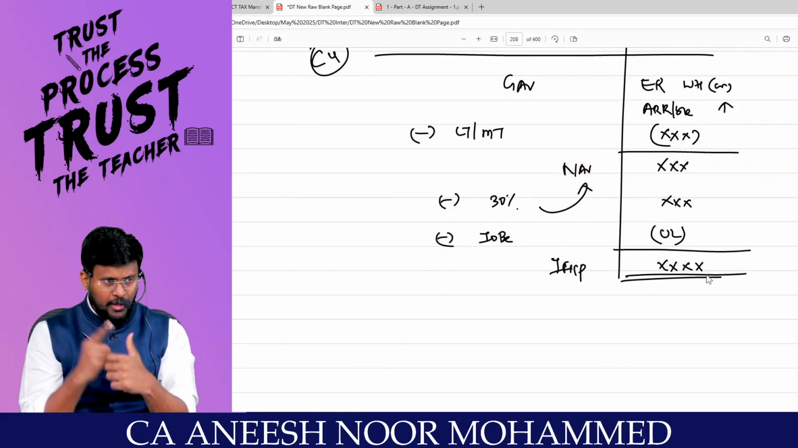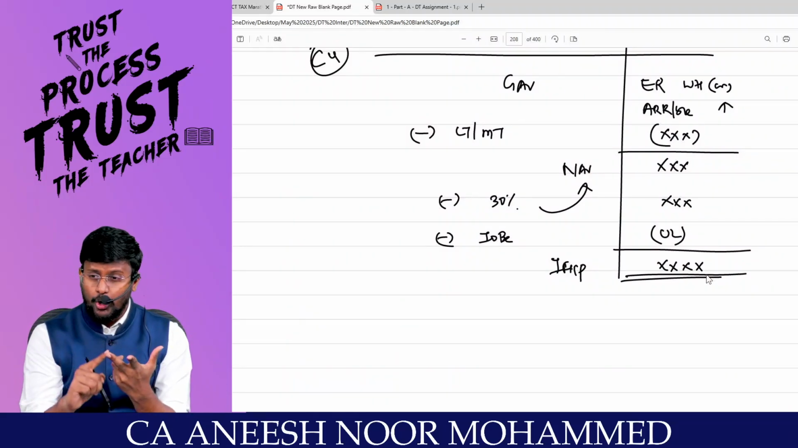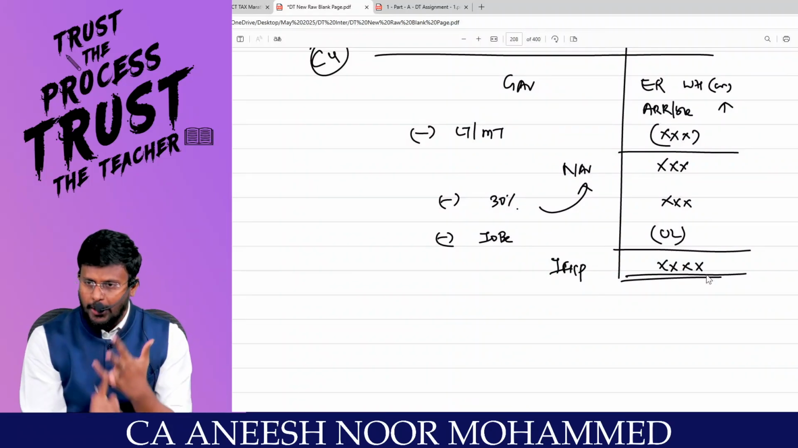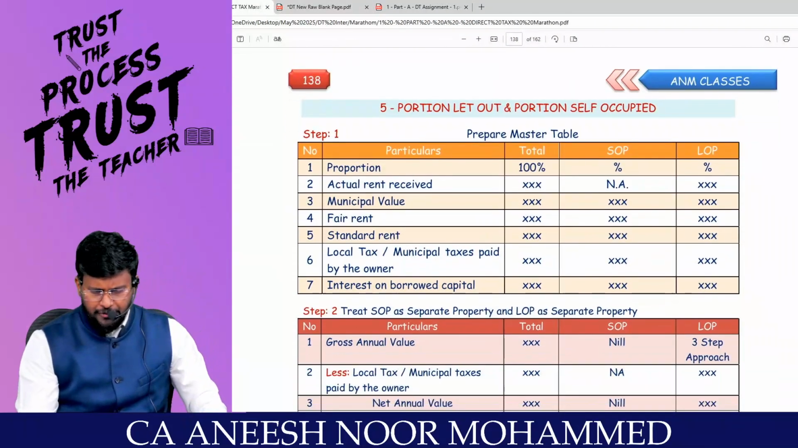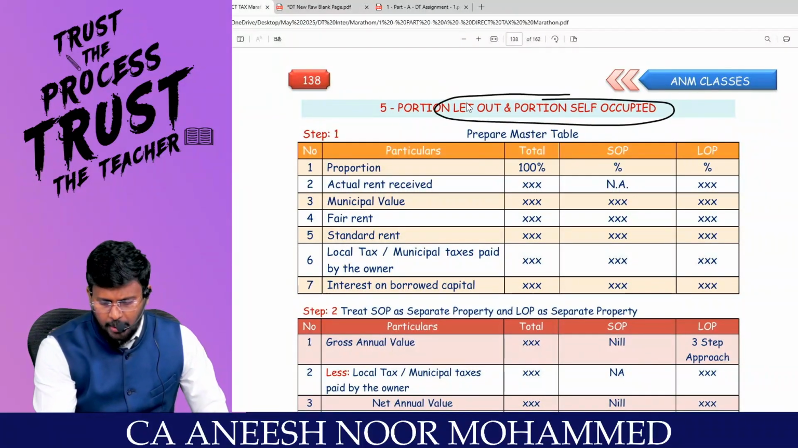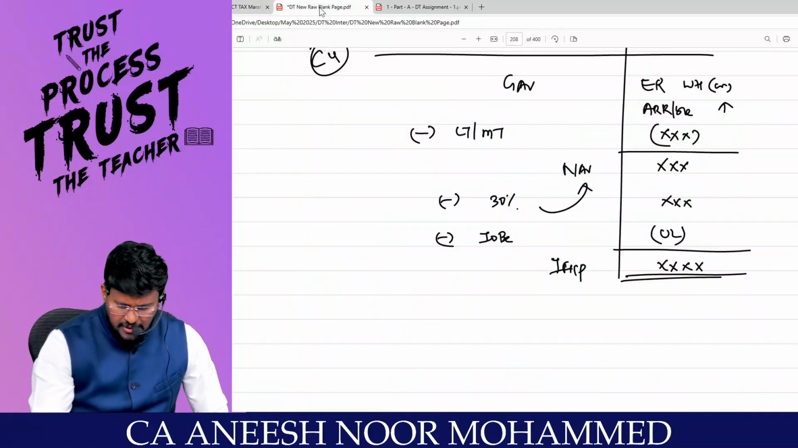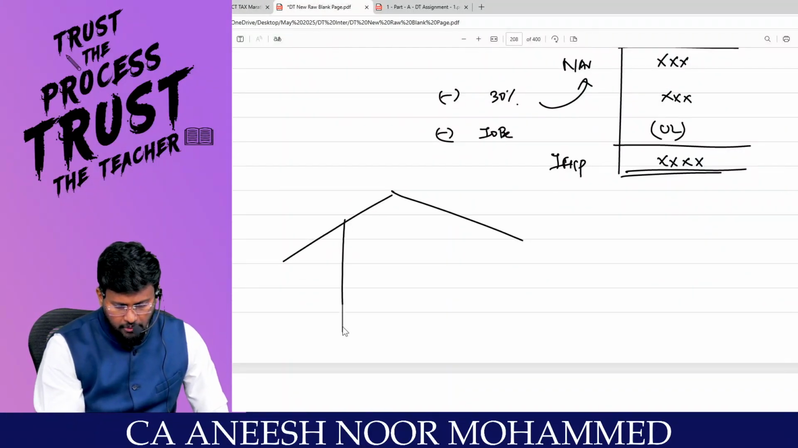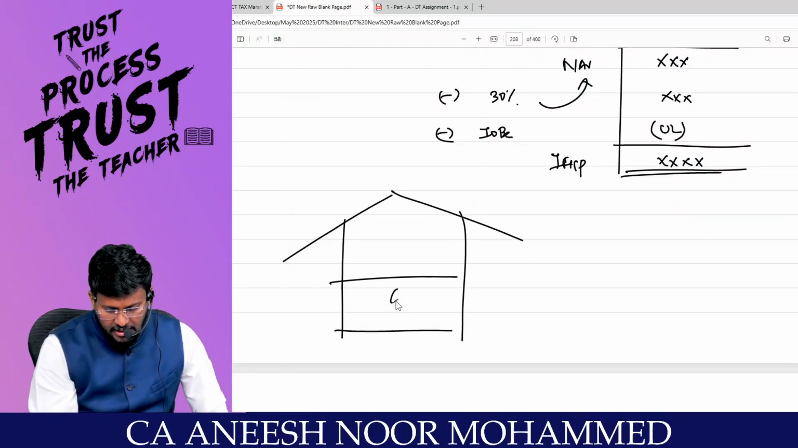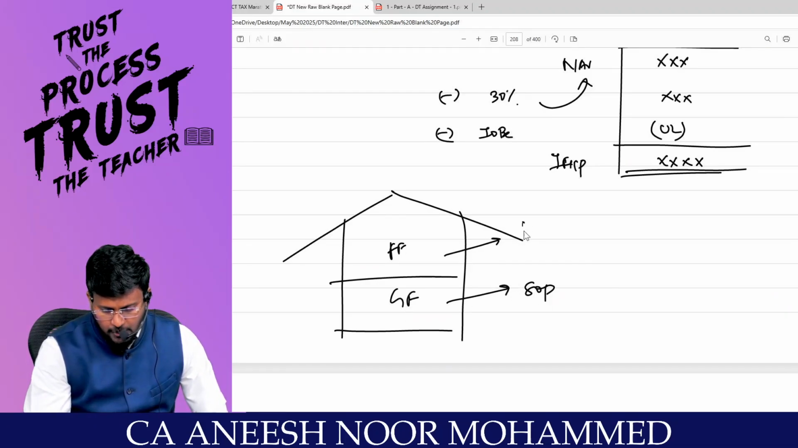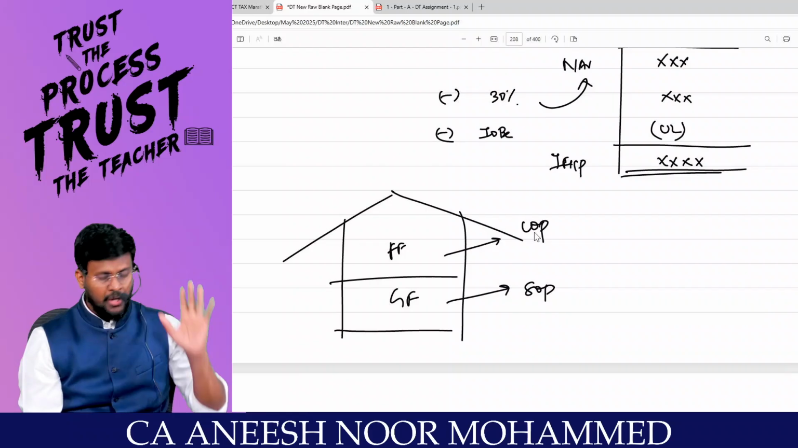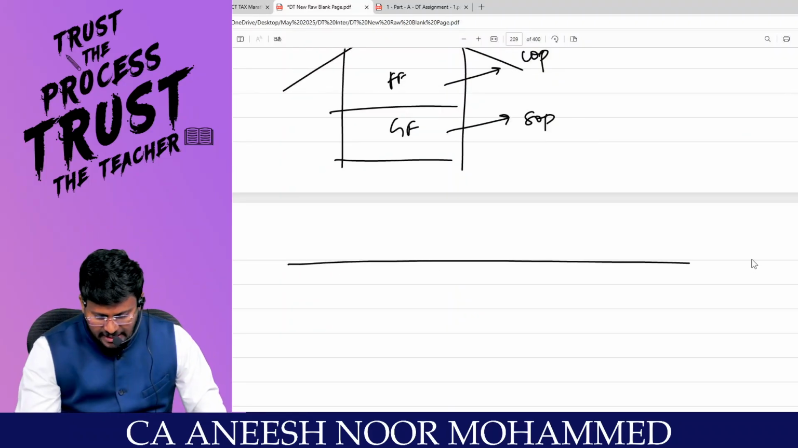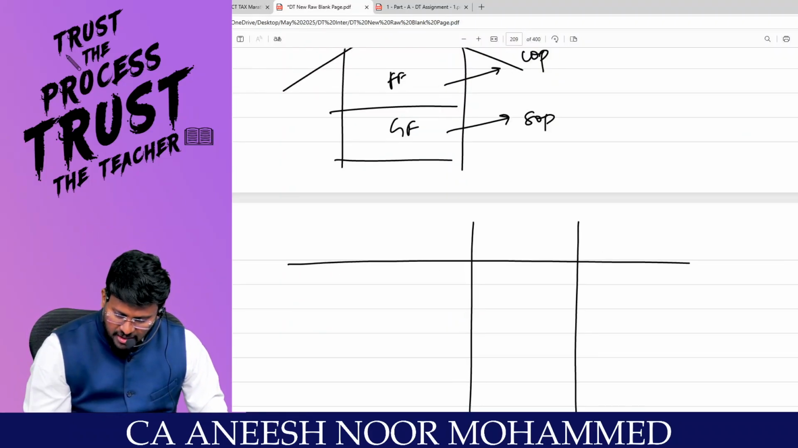Fully self-occupied, fully let out property with vacancy, partly self-occupied. I'm moving into the fifth scenario called portion let out and portion self-occupied. That means you are having a house property, my dear lovable students. In that, this is the ground floor and first floor. Ground floor you are self-occupying, and first floor you have let out. Appreciating what the Income Tax Act is saying, if that is the case, prepare a master table.